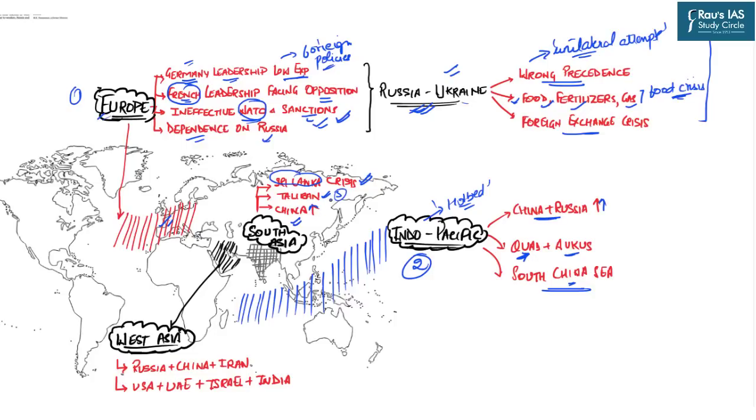And because the neighboring countries of India are going through turmoil, it has a direct impact on the peace and stability of India as well. And then the fourth region which we are going to talk about is the West Asian region.